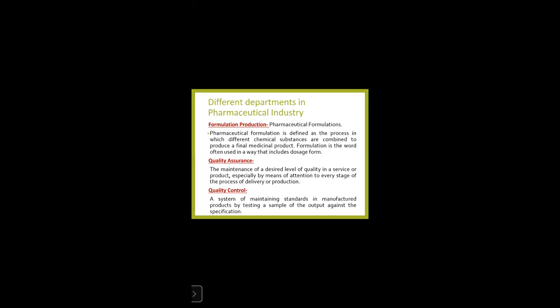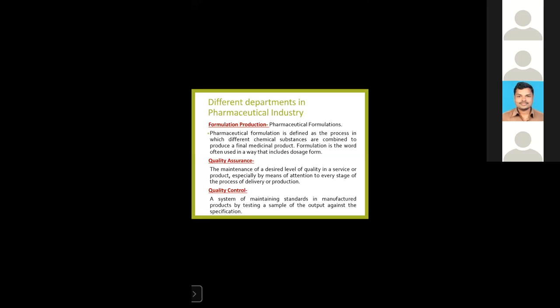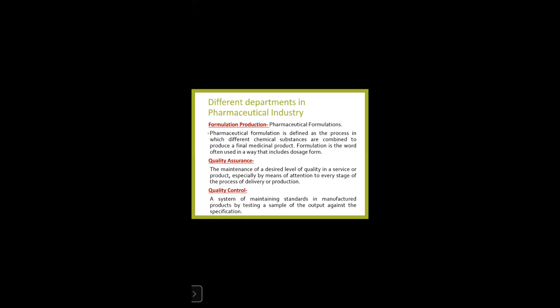This is the first department. Let's move on to another department, quality assurance. Quality assurance plays a crucial role in industrial pharmacy. Why? It maintains the desired level of quality in a service or product, especially by paying attention to every stage of the process of delivery. They also play an important role in business. How do they play an important role in business? They ensure the product meets a certain threshold of acceptability.